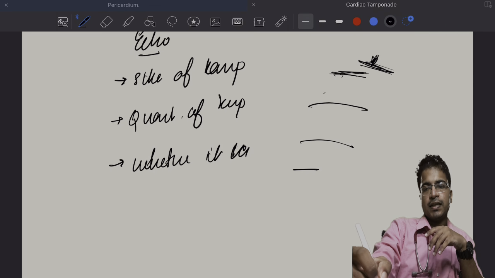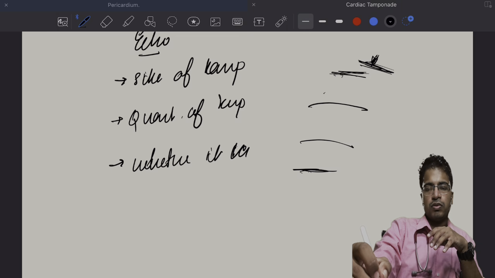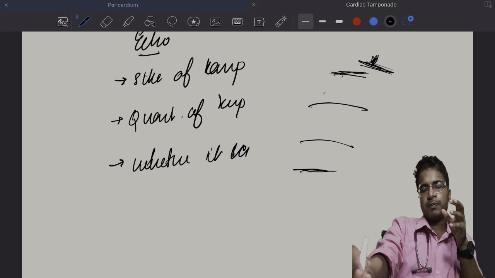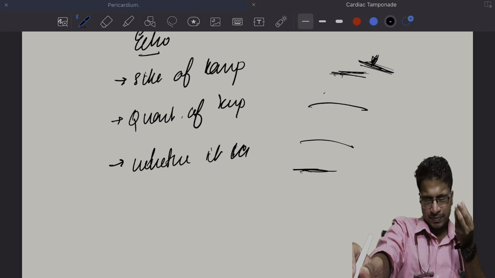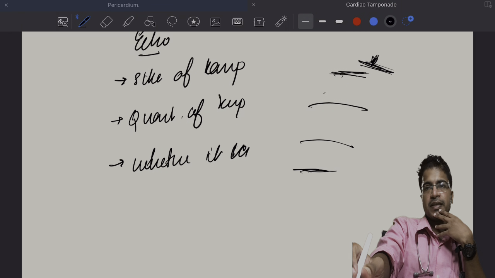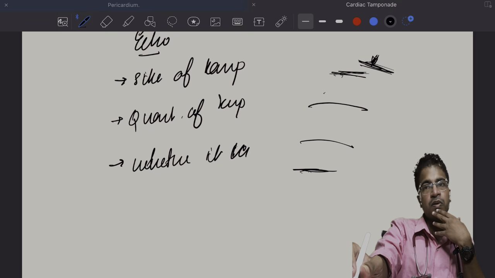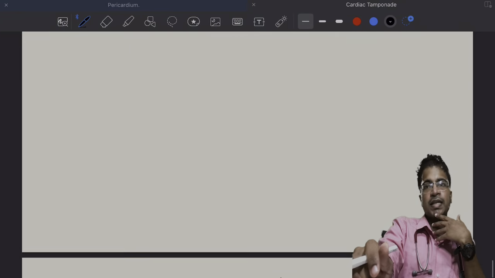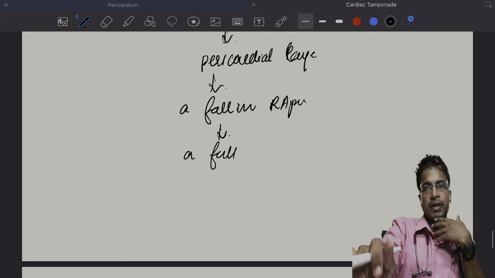If it is in regions that cannot be tapped, we refer the patient to a cardiothoracic surgeon. They have to immediately take the patient to the OT. So that is cardiac tamponade in a nutshell.